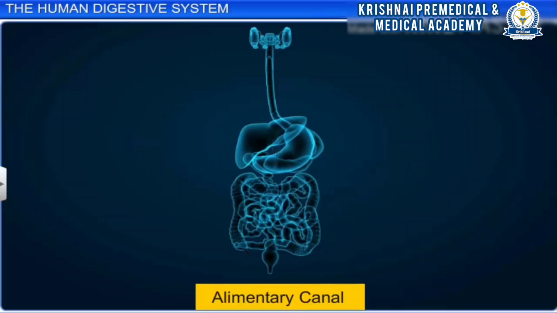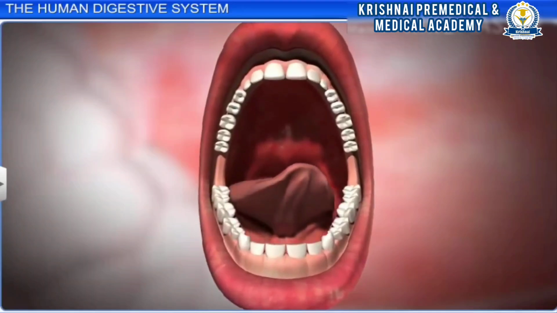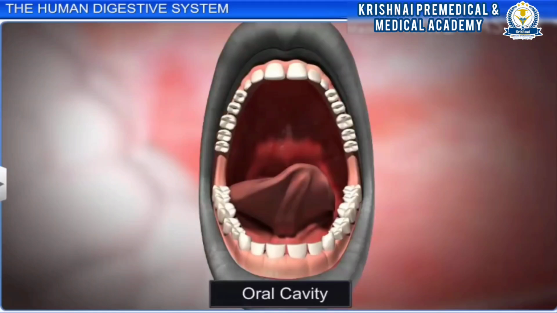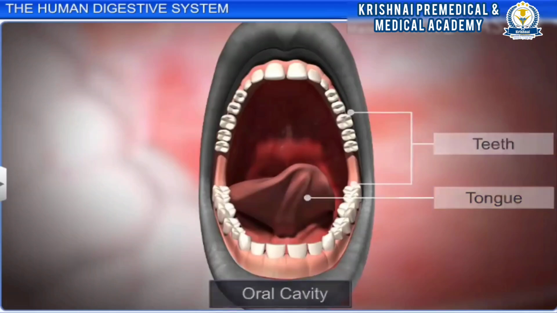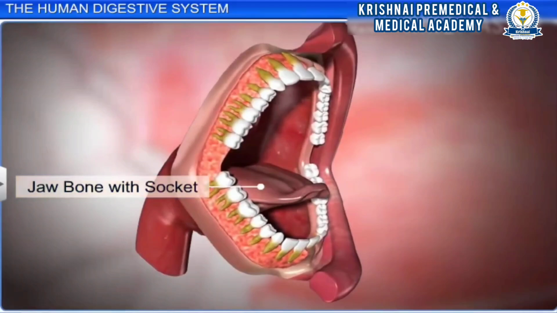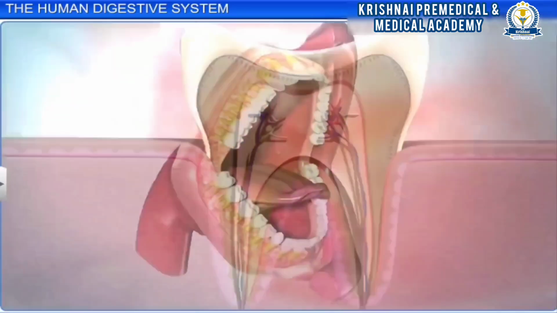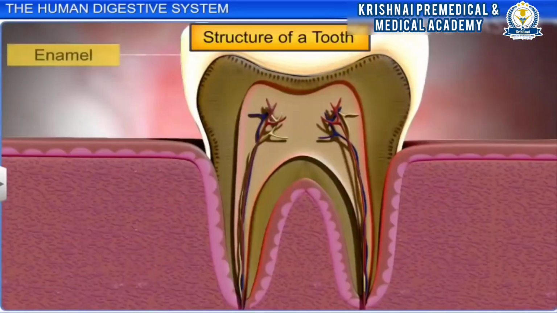If we observe the structure of the alimentary canal, we will see that the mouth, the anterior opening of the alimentary canal, leads to the oral cavity or buccal cavity, which contains teeth and tongue. Each tooth in the cavity is embedded in a socket of the jawbone, forming a type of attachment known as thecodont. The hard chewing surface of the tooth, made up of enamel, helps in chewing and breaking down of food.